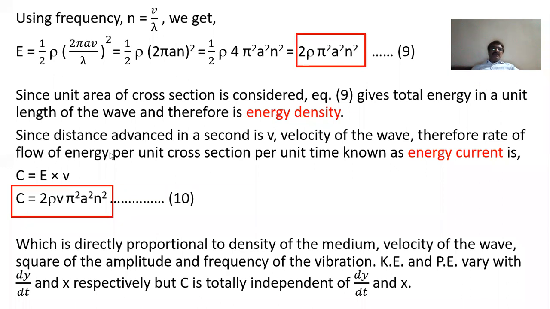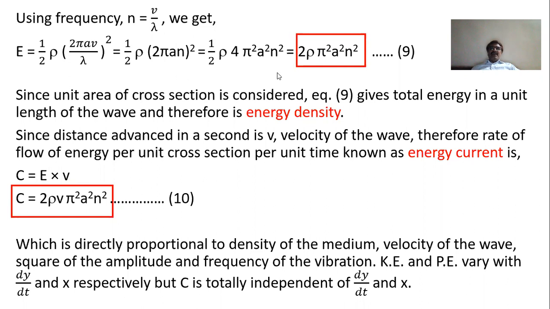Now, since the distance advanced in 1 second is v, where v is the velocity of the wave, the rate of flow of energy per unit cross section per unit time, which we call energy current, will be equal to E multiplied by V. What is E?